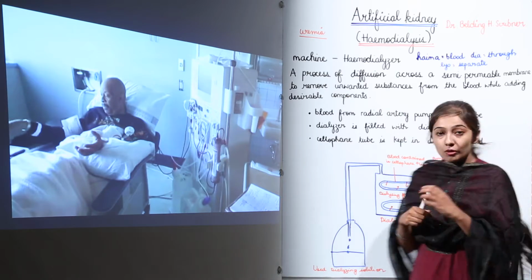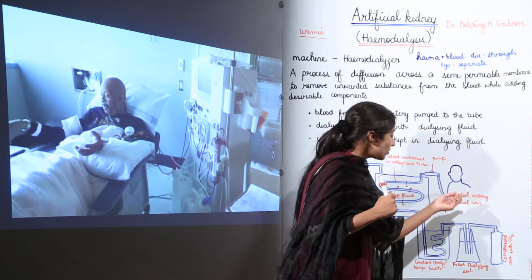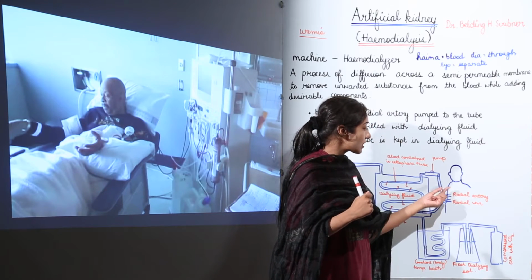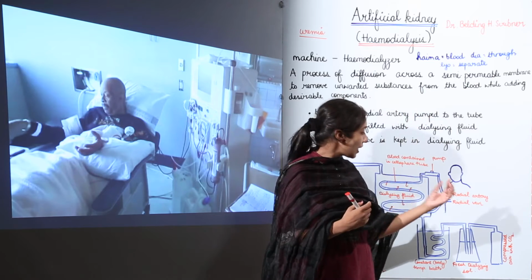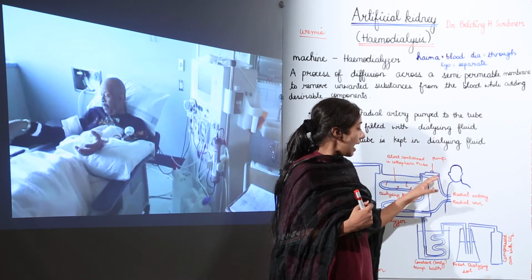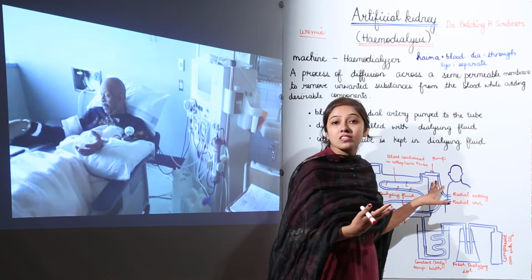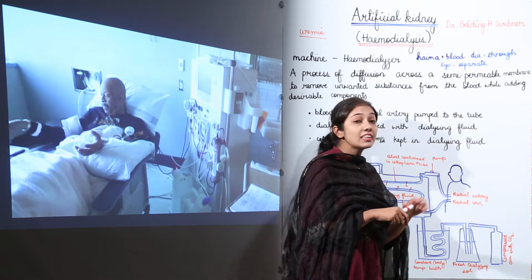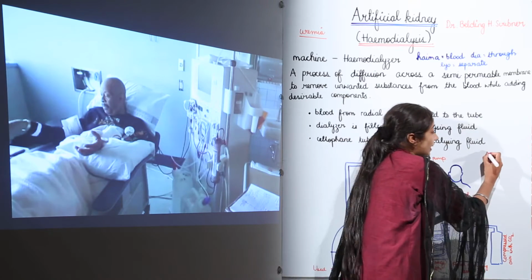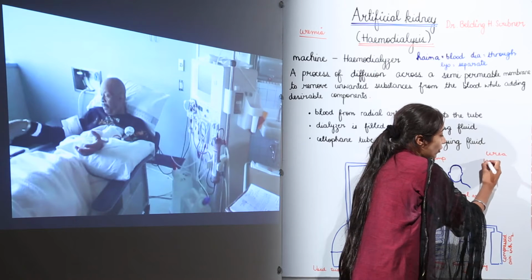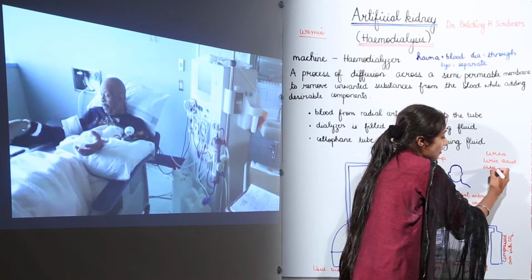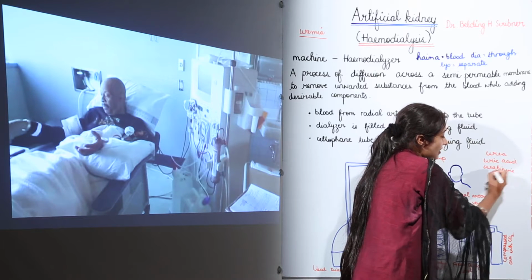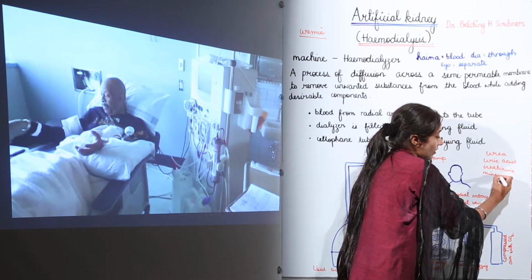Here, the radial artery from the patient is connected to the tube of the artificial kidney machine, this hemodialyzer. And this radial artery has the blood that contains toxic waste, right? And what is this toxic waste? It contains urea, uric acid, creatinine, and some mineral ions.